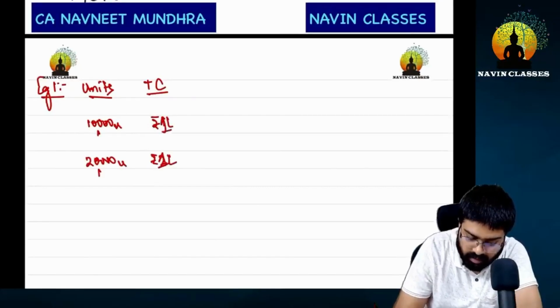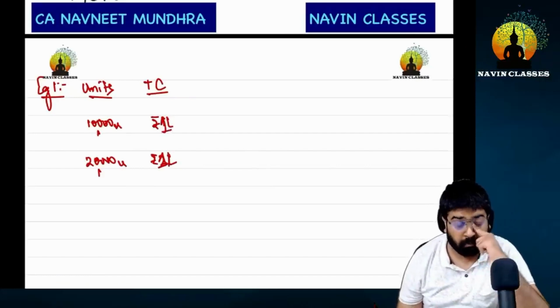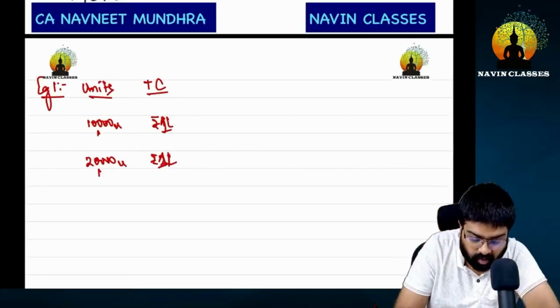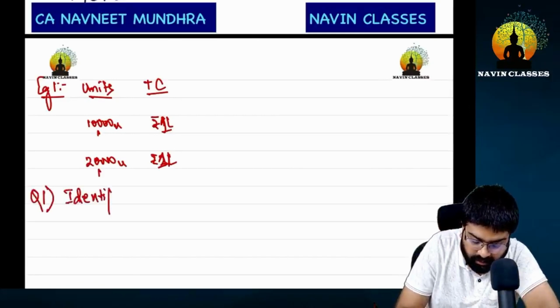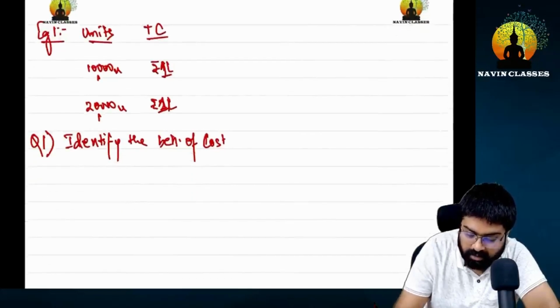In both I have written 1 lakh. Done. Now you can write this down. This is question 1. Identify the behavior of cost. Now tell me the answer here.